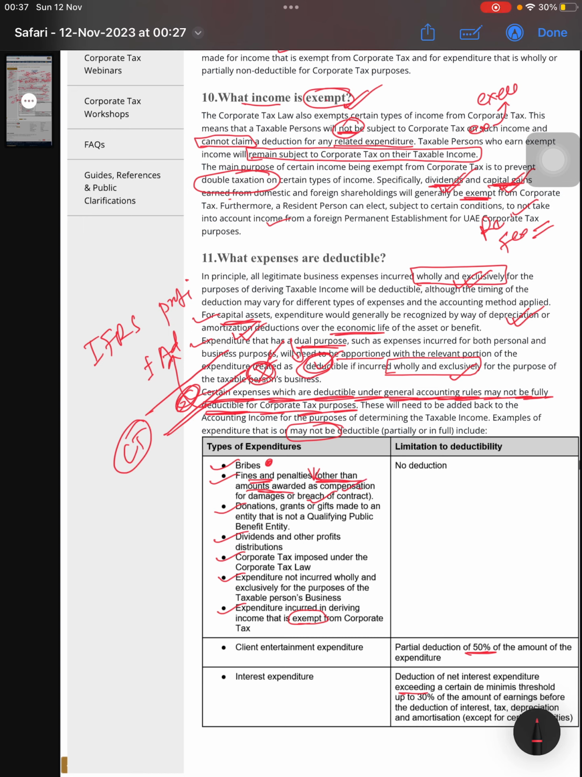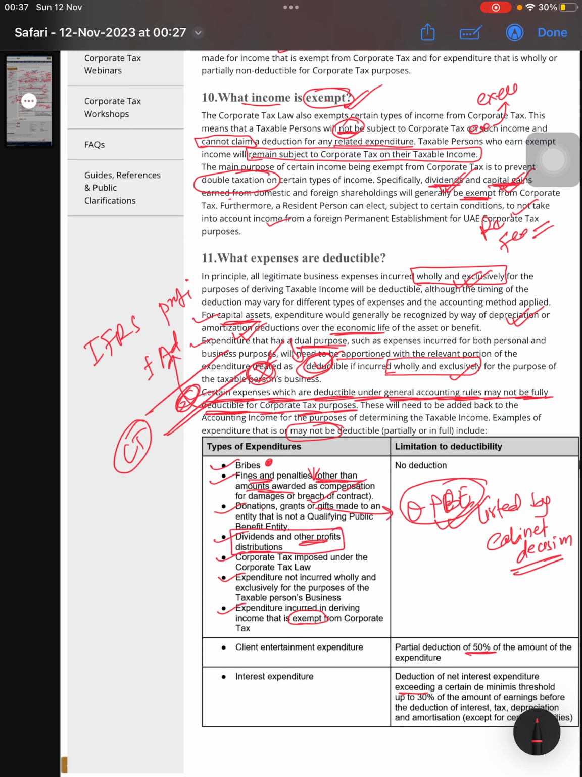Okay, so donations, grants, gifts are also allowed, but you have to give these donations and grants only to a qualifying public benefit entity, that will be listed by the ministry or cabinet decisions. If you are giving donations or grants to these institutes, then you are allowed to claim the deduction, otherwise you will not be allowed to claim. Dividends and other profit distributions, you can't claim the deduction for these.